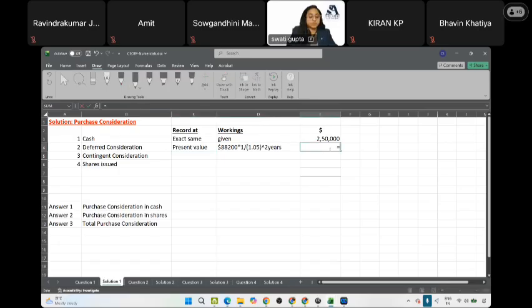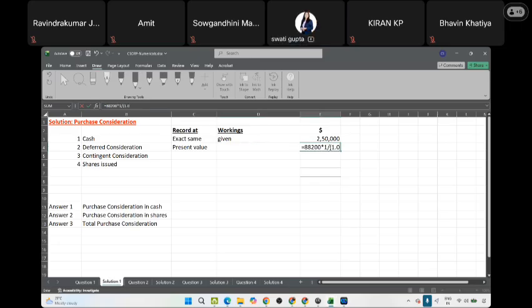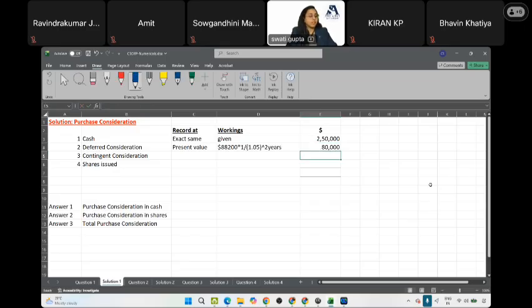If you calculate in this manner, you will get the same answer. 88,200 multiplied by 1 divided by 1.05 raised to the power 2, approximately 79,909. Can we say approximately 80,000?